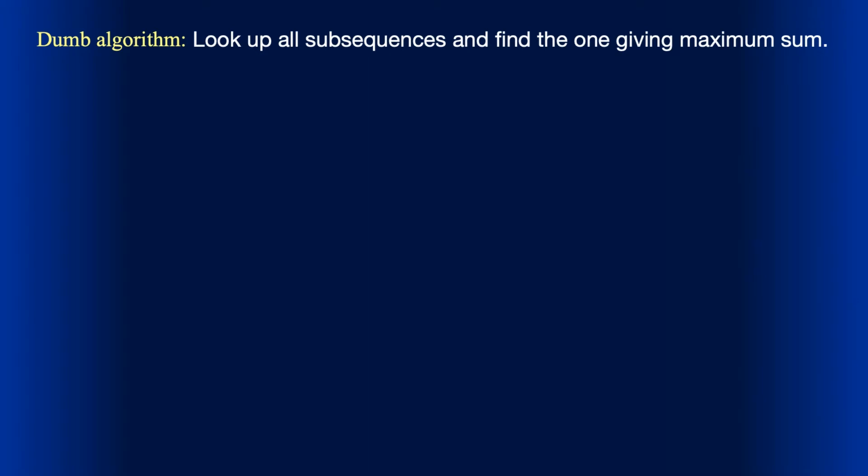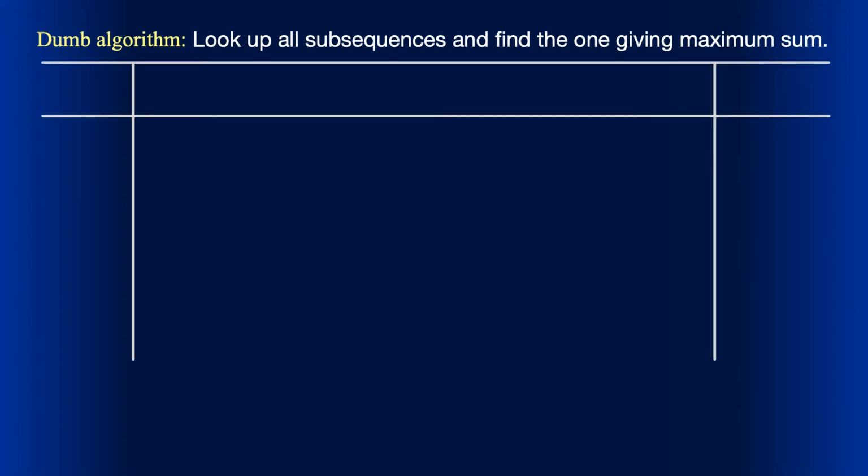To make it clear, let's create a table. The left column will show the starting or the lowest index from 0 up to n-1. The middle column will show all the subsequences starting with the corresponding index. The right column will show the number of such subsequences.